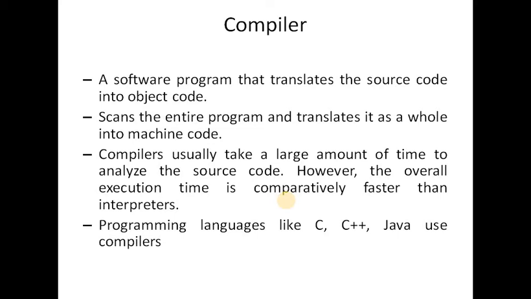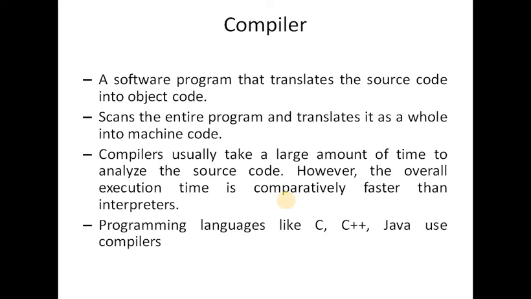A compiler takes time to do its work as it translates high level code to low level code all at once and then saves it to memory. A compiler is processor dependent and platform dependent, but this has been addressed by a special compiler, a cross compiler and a source to source compiler.